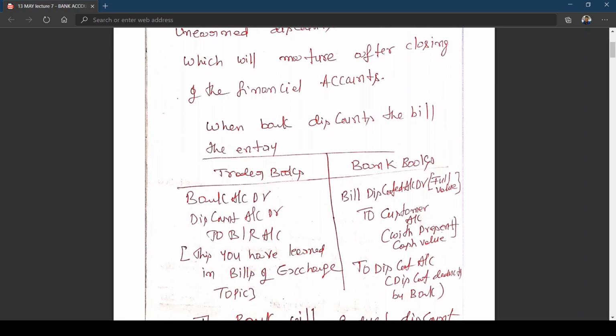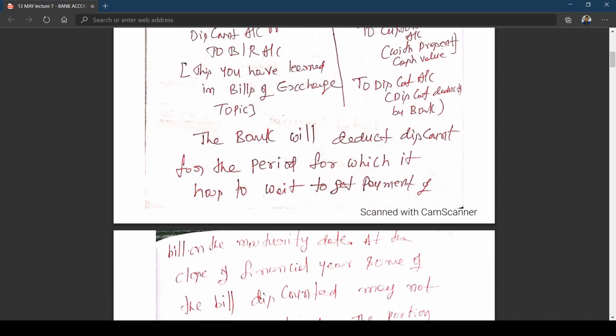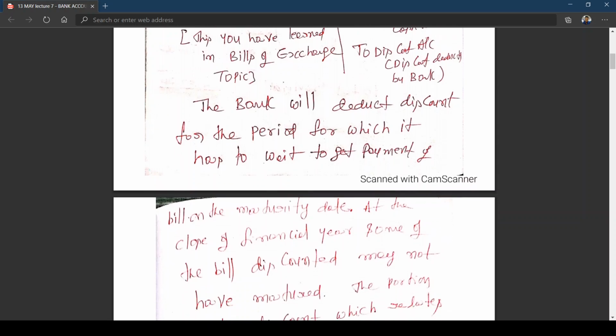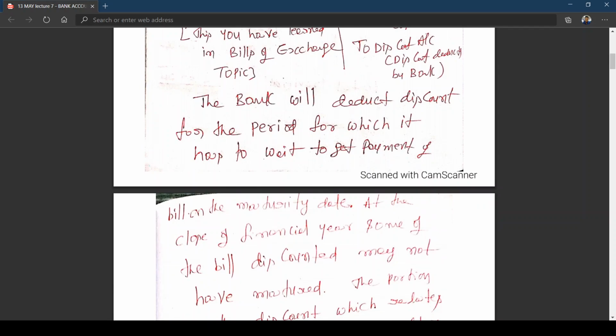Okay, that is what is like a rebate on bills discounted. That treatment we'll be learning. So here I have explained a bit of it. The bank will deduct discount. Now this is like a discount on bills. The bank will deduct discount for the period for which it has to wait to get the payment of the bill on the maturity date. I told you like 12,000, out of which 2,000 you'll be receiving next year. Actually, the bank will deduct discount for the period for which it has to wait to get payment of the bill on the maturity date. The maturity date means, as I told you, 30th April is the maturity date or 31st May is the maturity date.